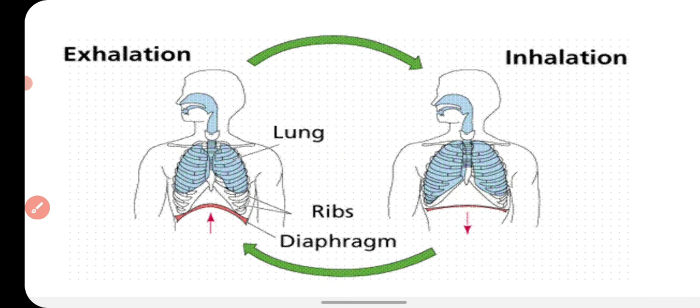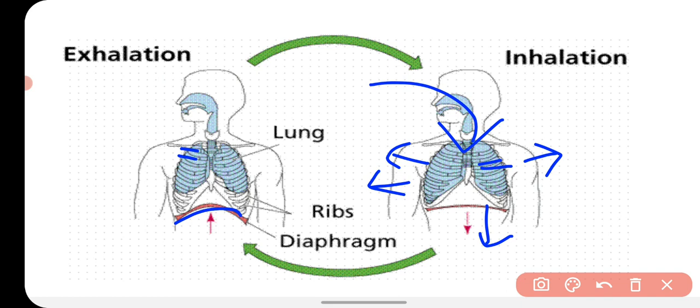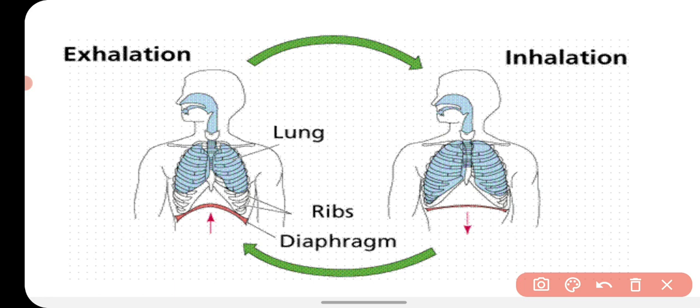In inhalation and exhalation, our diaphragm and our intercostal muscles between the ribs perform a very important role. During inhalation, the diaphragm goes down and our ribs go outward. So the volume inside the lungs increases, and the pressure inside the lungs decreases. To equalize the pressure, the air rushes into the lungs and causes the inhalation. And just the opposite occurs in exhalation.